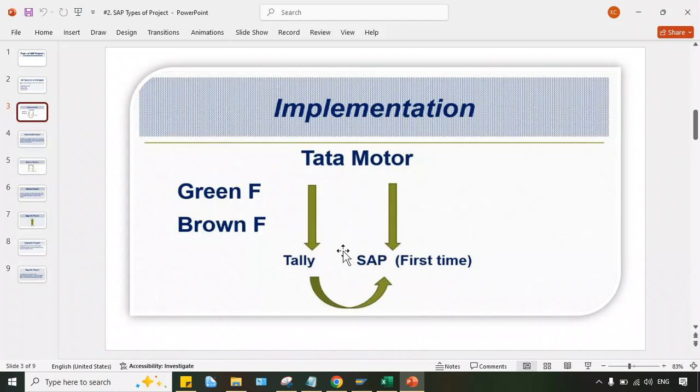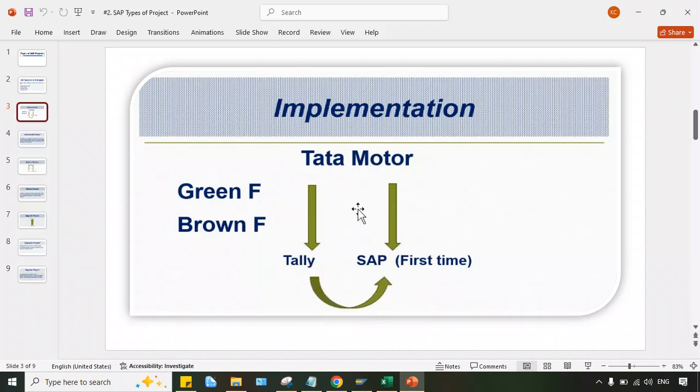So what is happening, guys? This data migration will take place in brownfield implementations. Why? Because there is a presence of a legacy system which will be replaced by the SAP system. If a legacy system is there, it means multiple data are there in the legacy system, and that's the reason the data migration activity will take place, where data will be migrated from the legacy system to the SAP system.